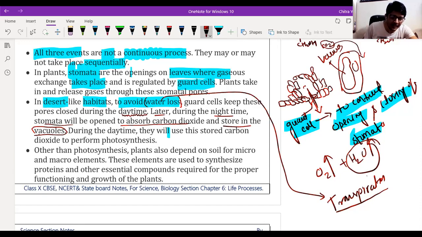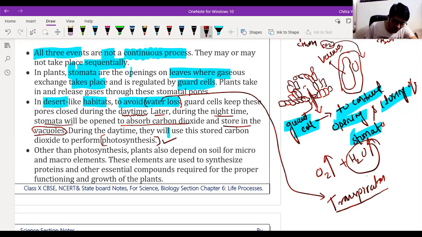During the daytime, they use the stored carbon dioxide to perform photosynthesis. This process takes place in desert plants only.